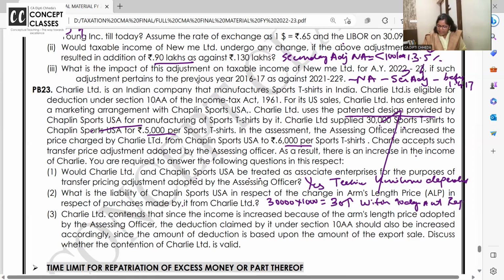So within 90 days, amount repatriated in India. In short, is secondary adjustment applicable? Answer is yes. Is secondary adjustment applicable? Answer is yes. There is increase in income. 30 crores.